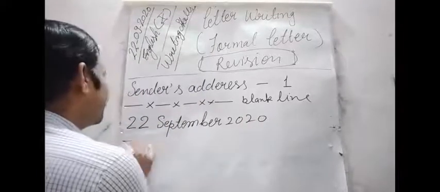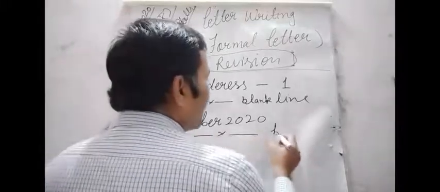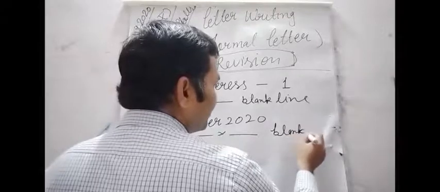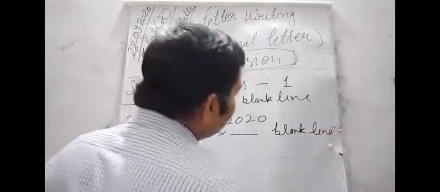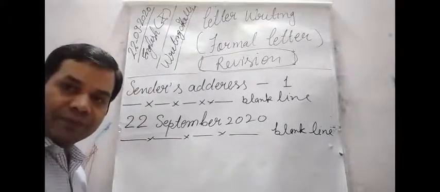After the date, once again leave a blank line. It makes the letter attractive.